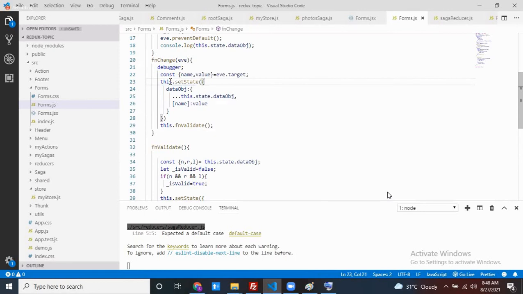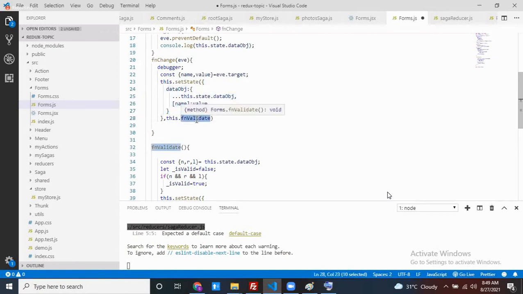Then at that time, my setState method takes one more argument. What is that argument? A callback method as an argument. That callback method is called when the updation is completed. It's a method, so can we give that method? I'm giving the function validate method. Now my setState method calls this callback whenever my setState updation is completed.